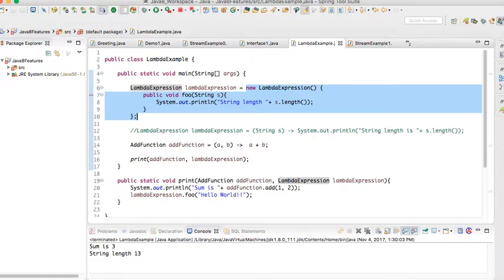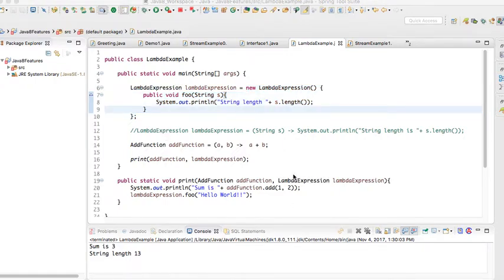If you see the differences between lambda expressions and inner classes, an inner class can extend concrete and abstract classes, but in lambda expressions or functions we cannot extend any class, including abstract classes.